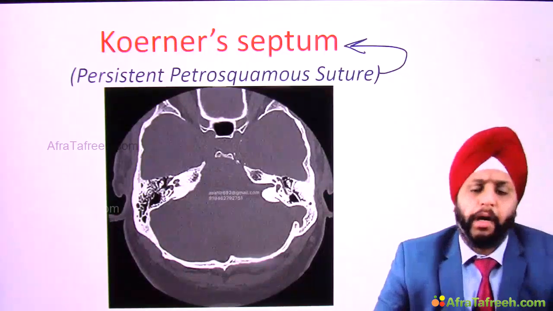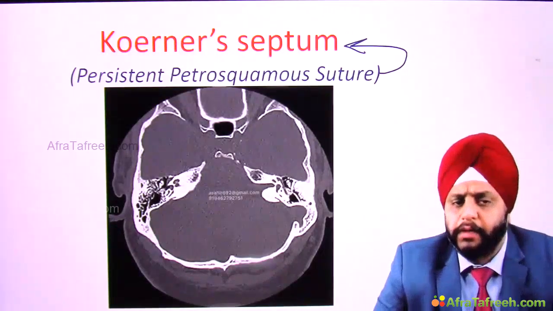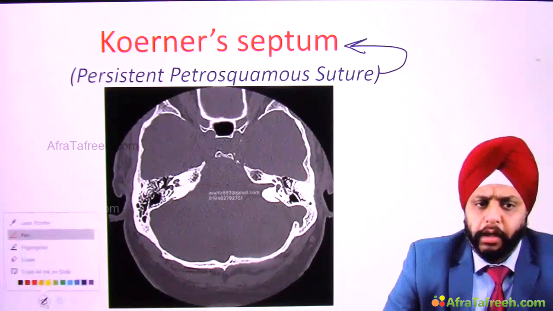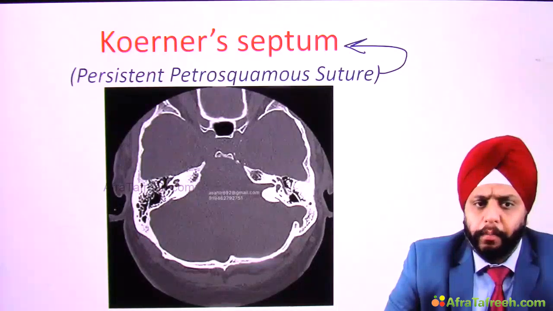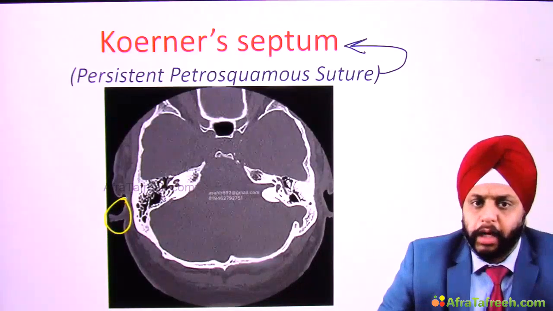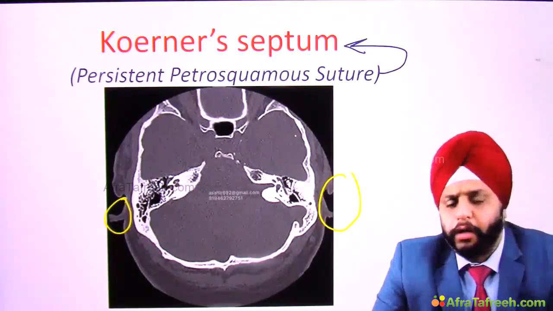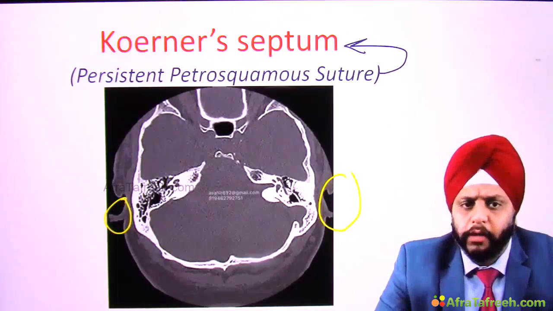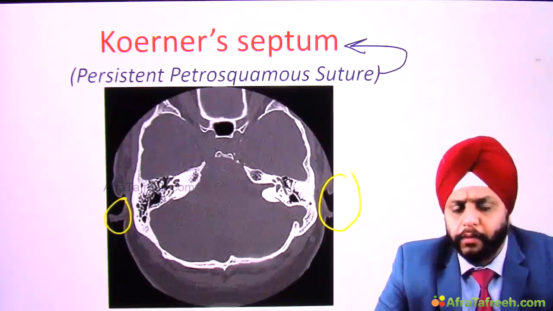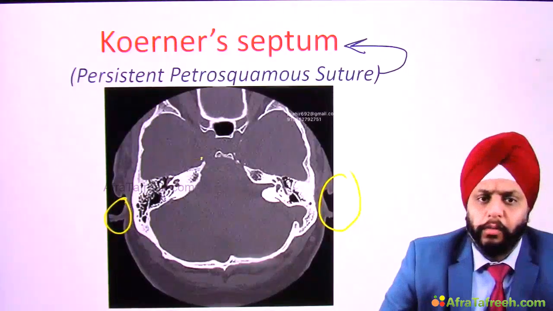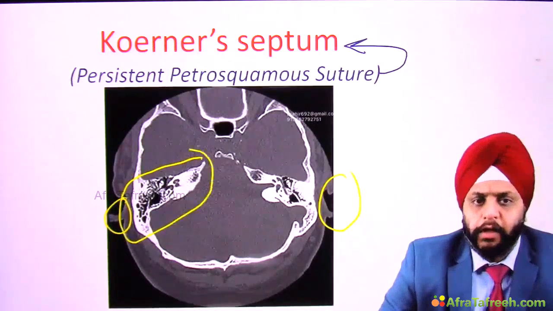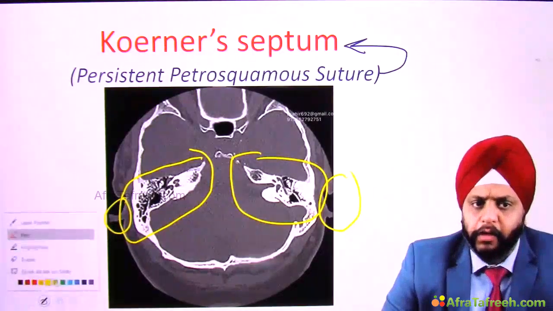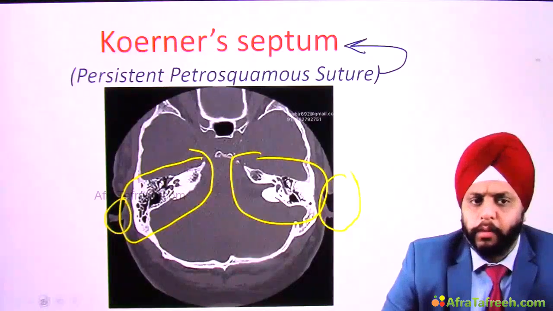Okay. Now which part of the body is the CT scan? You can see over here, you can easily identify the pinna. So sometimes soft tissue is useful to help us identify the structure. We can see the pinna on both sides. So this is the CT scan of the skull and we can see a bone over here. Which ear bone will this be? This will be the temporal bone. So we are looking at the CT scan of the temporal bone, right?